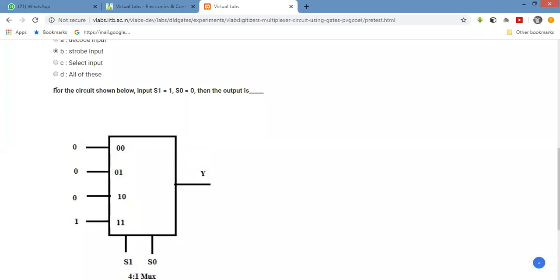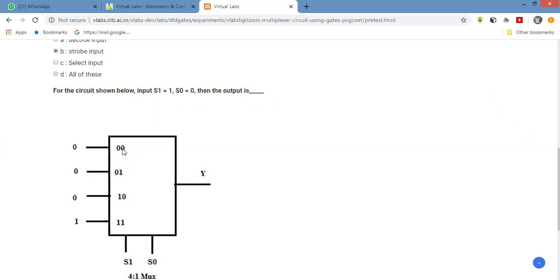Now, the circuit shown below is an example of which one? These are the 4 inputs of a 4:1 mux, and these are the 2 select lines. It is a block diagram of a 4:1 mux with select lines 1 0. If the select lines are 1 0 in binary, that is 2 in decimal.